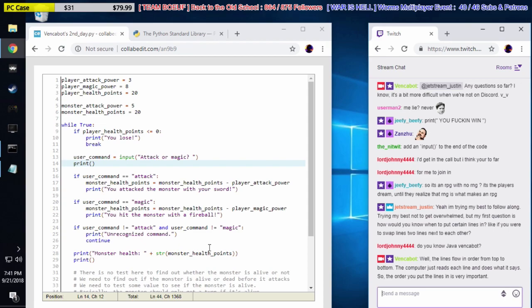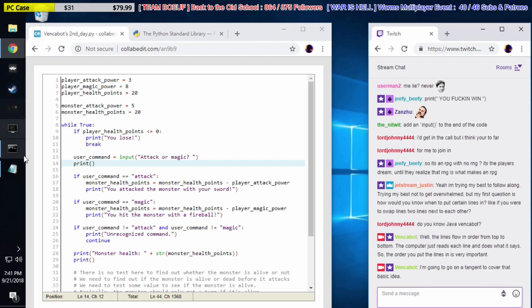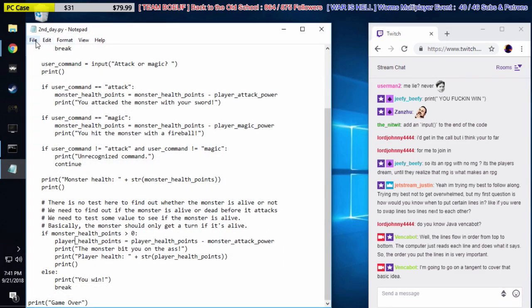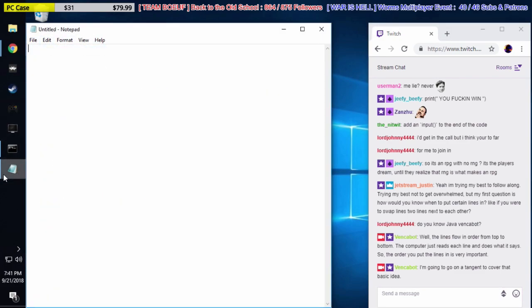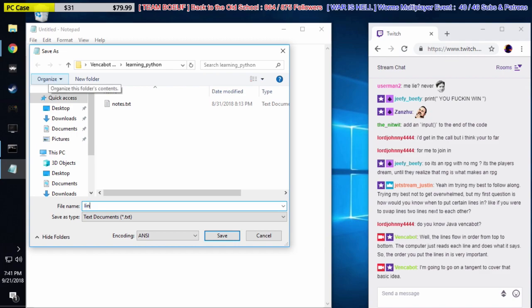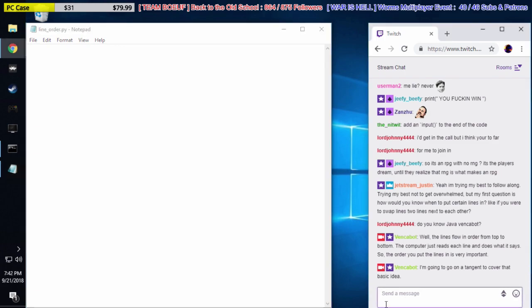In fact, let's cover that basic idea. I'm going to go on a tangent to cover that basic idea. So let's go back to our Notepad document. Let's open a new one. Okay, so I have two windows now? No, I don't. It's fine. So we're going to save this as line order.py. So in line order.py, we're going to talk about the importance of line order.